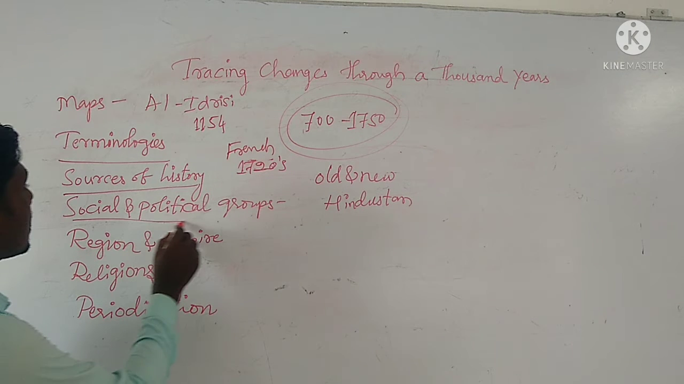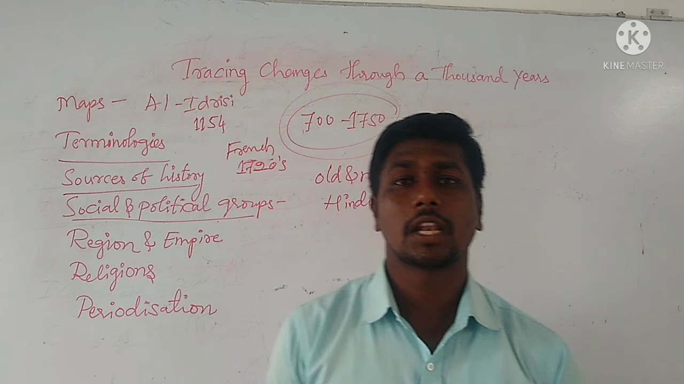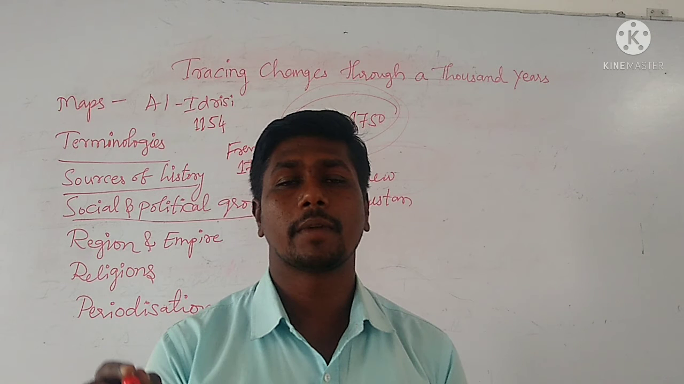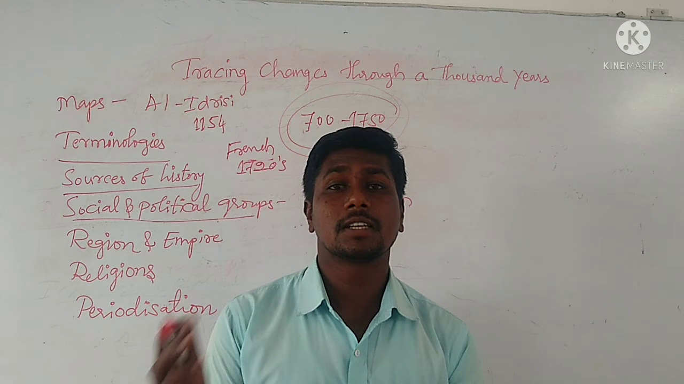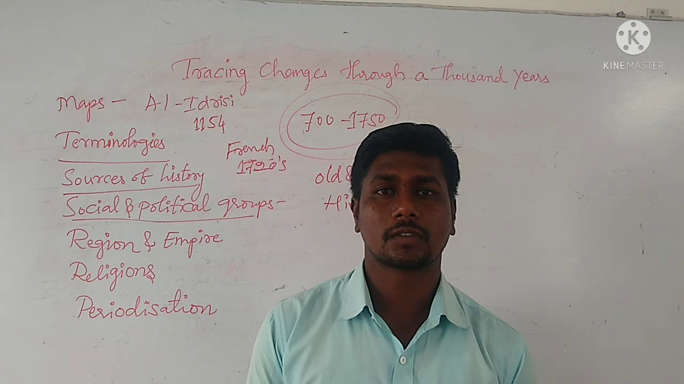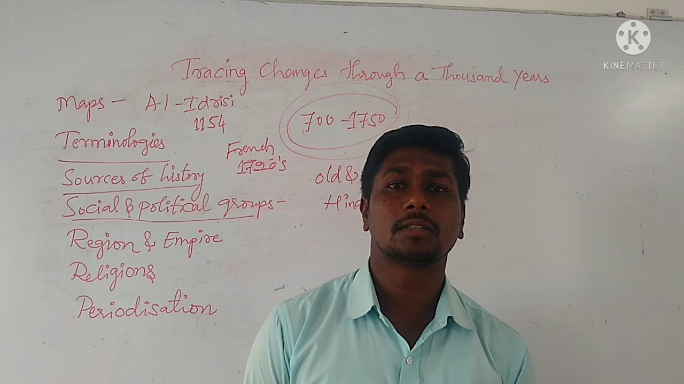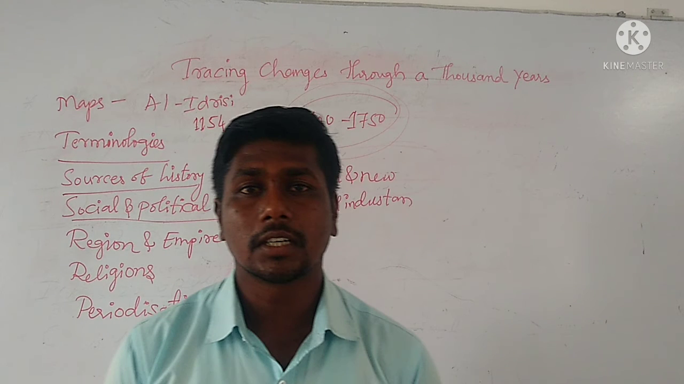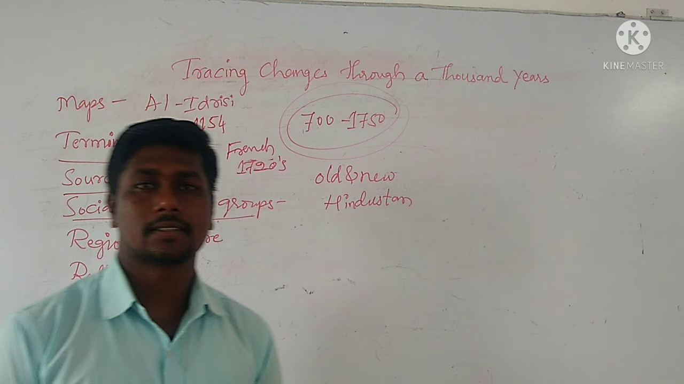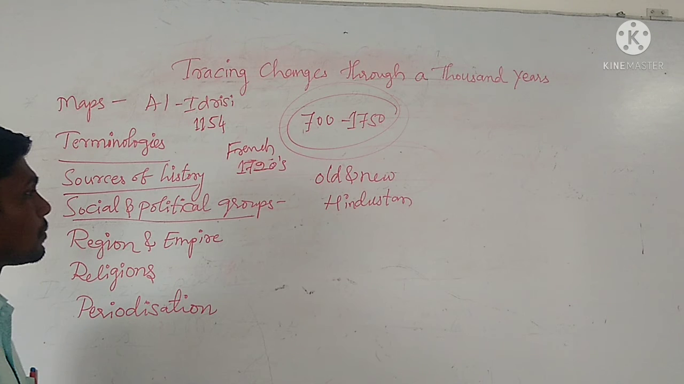Then we learned about social and political groups. Which were the important social and political groups? I told you about Rajputs. Rajput literally means Rajaputra, I mean son of a king. We learned how Rajputs emerged in the northern part of India, and what the characteristics of Rajputs are: valor and daringness.